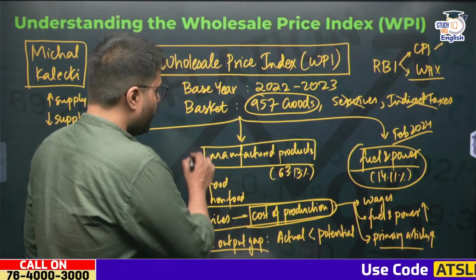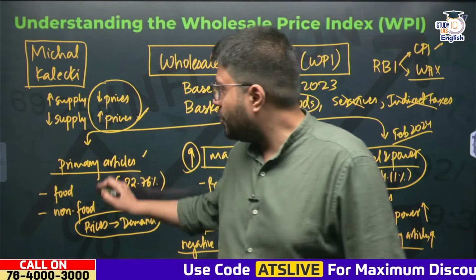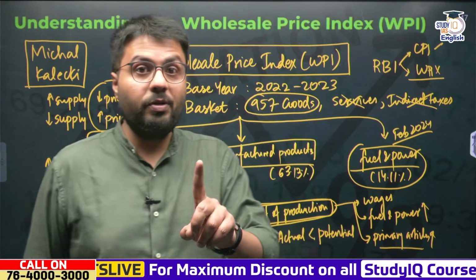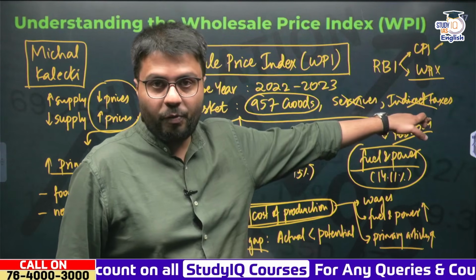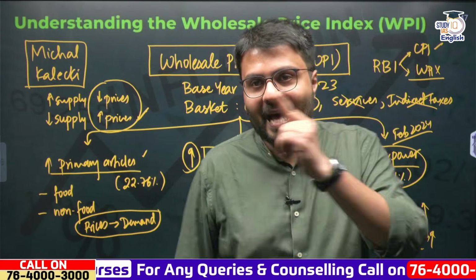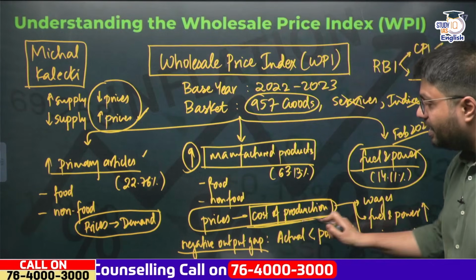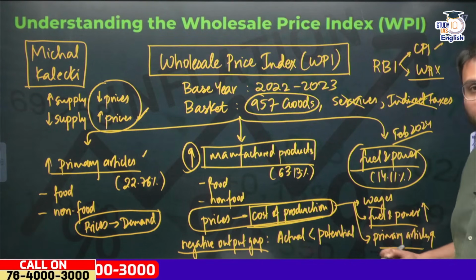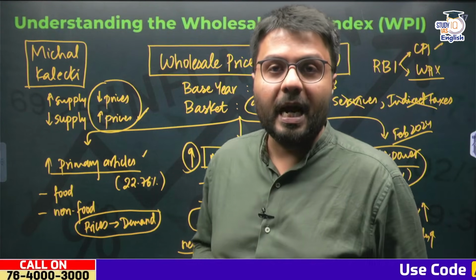And this is the reason why cost of manufactured products are increasing. So I told you cost of primary products are increasing because of bad weather condition, because of supply constraint. Cost of fuel and power has increased because of disruption in the Strait of Hormuz and now possibly the disruption in Bab el-Mandab Strait also. And as a result, prices of manufactured products has also increased because these are determined based on cost of production, as cost of production depends on how much wages you are paying, how much fuel and power you are paying, and how much prices you are paying for your primary articles.